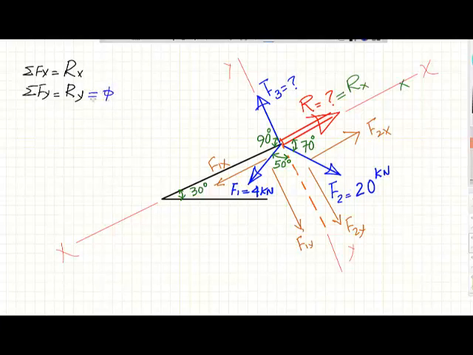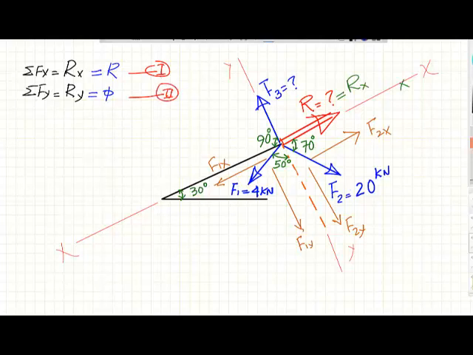And for the forces in the x direction, the sum of all forces in the x direction is equal to the x component of the resultant, and it is equal to the resultant. This is a very important conclusion, because to be able to solve this problem we need to make these two conclusions. So that will be conclusion number one, and this will be conclusion number two.